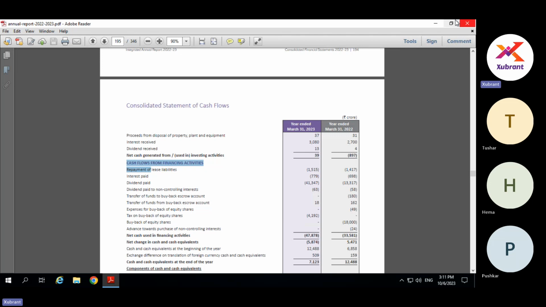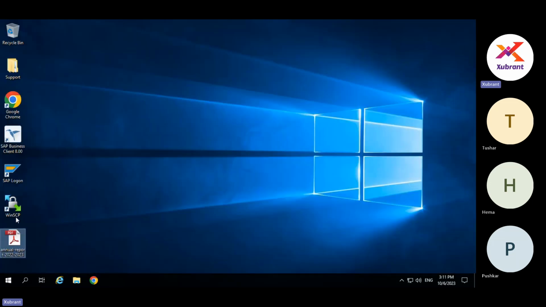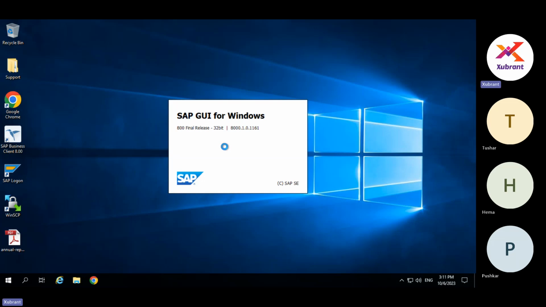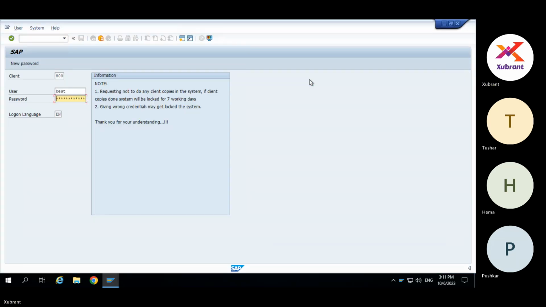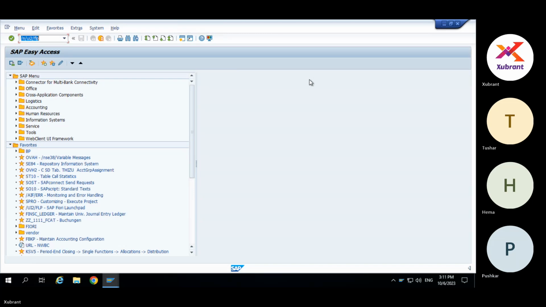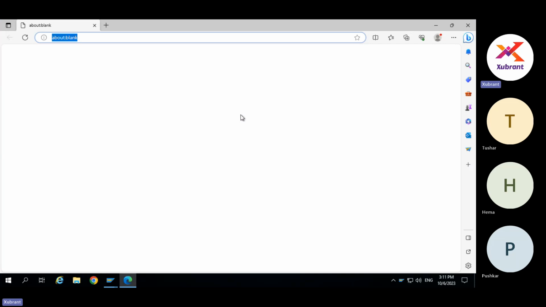So now, with this context, let us go into SAP and try to correlate. But Pushkar, feel free to add whatever you want in between. Sure. So now let us go back to the cash flow analyzer.